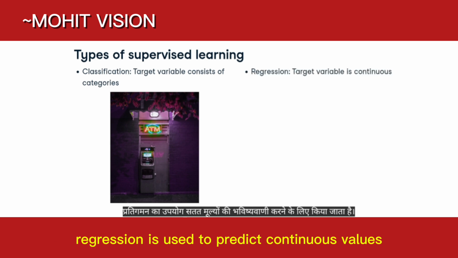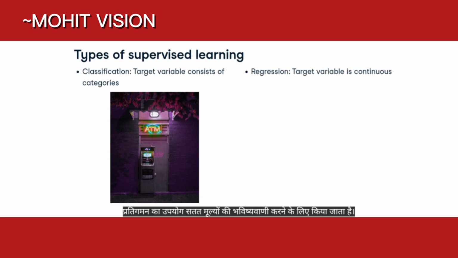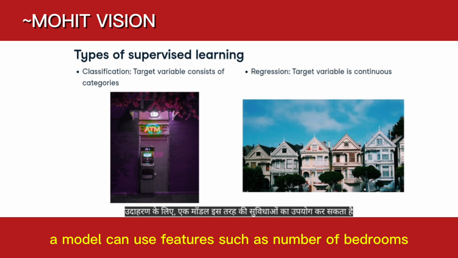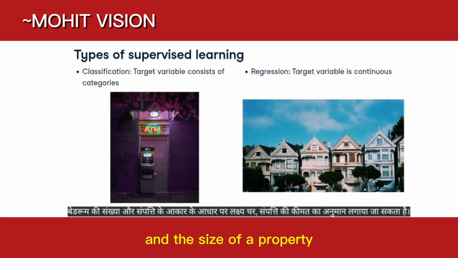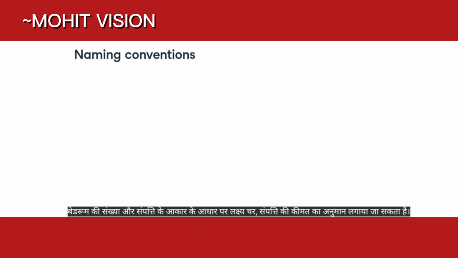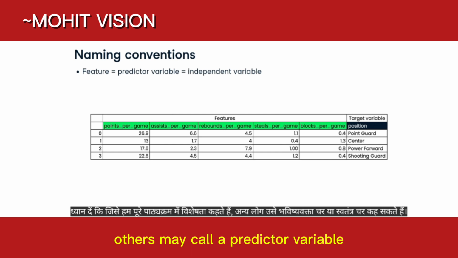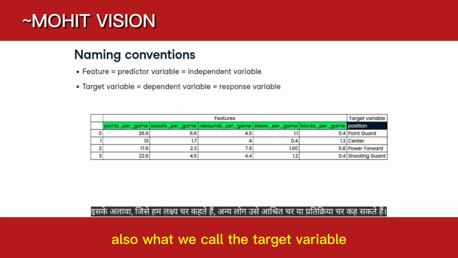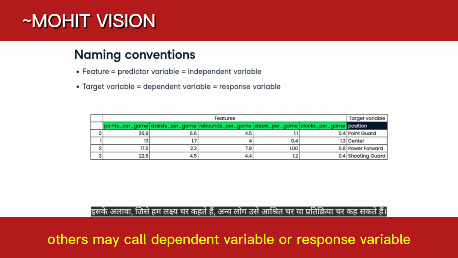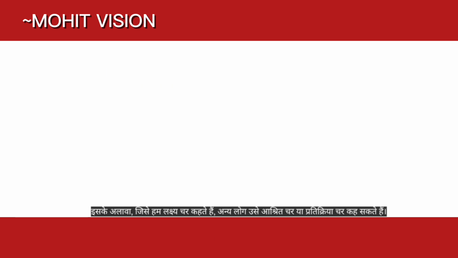Regression is used to predict continuous values. For example, a model can use features such as number of bedrooms and the size of a property to predict the target variable, price of the property. Note that what we call a feature throughout the course, others may call a predictor variable or independent variable. Also, what we call the target variable, others may call dependent variable or response variable.